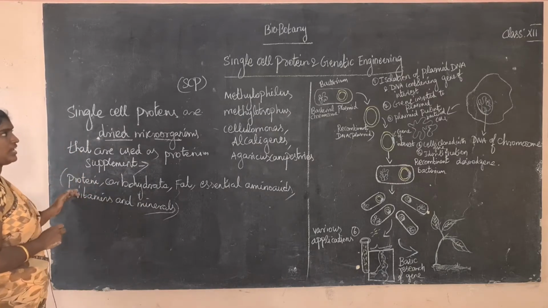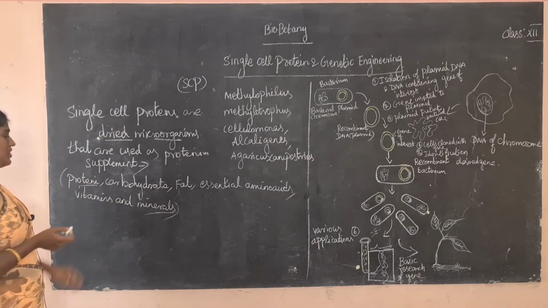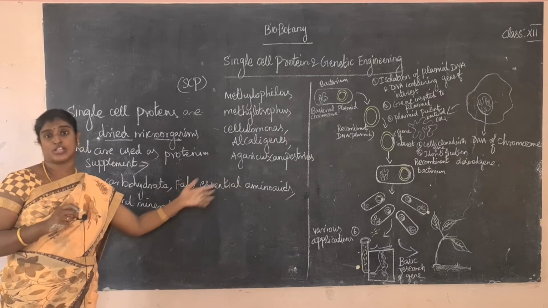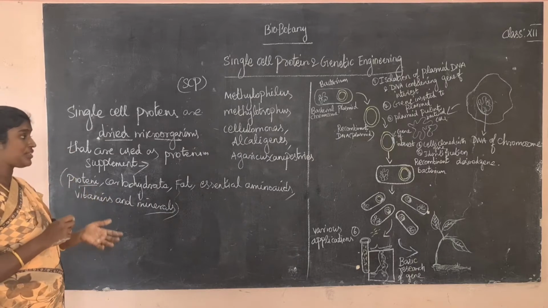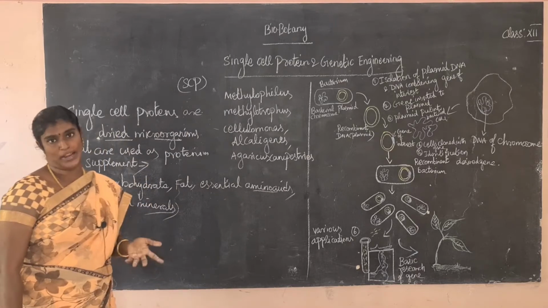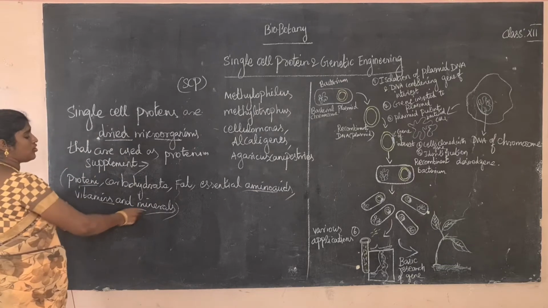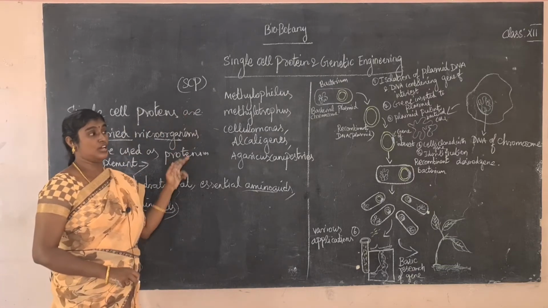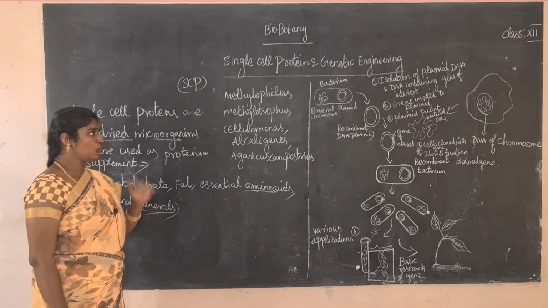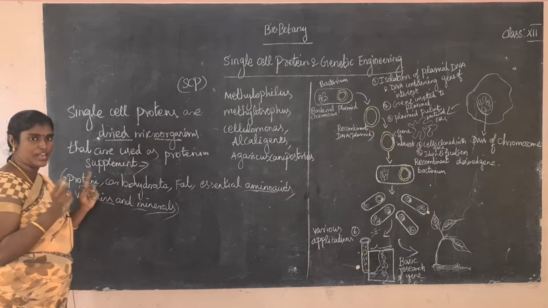The main thing is that the protein content is higher compared to other food. Not only protein, some vitamins, carbohydrates and essential amino acids are also present: glycine, lysine, phenylalanine, tryptophan, methionine. You already know the amino acid names. So it is mainly used by astronauts, human beings and animals. Single cell proteins are nothing but dried microorganisms.